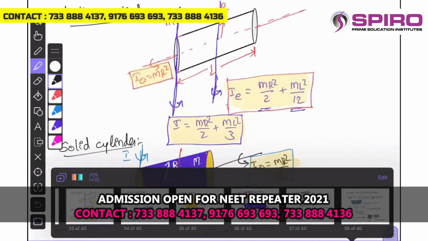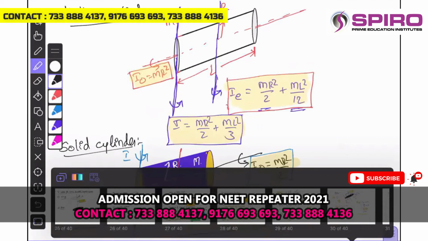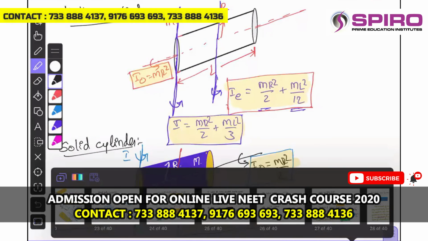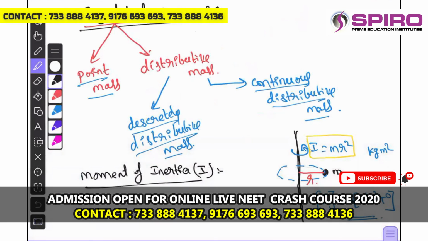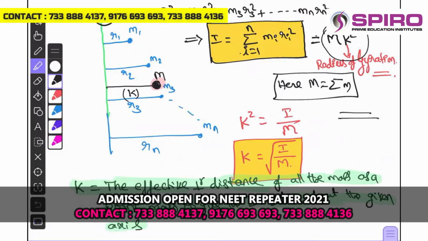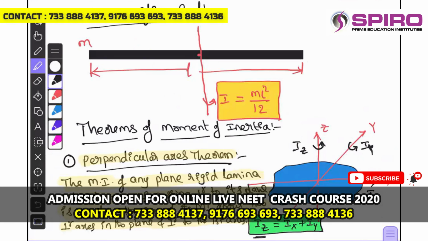Let us recap the points we have seen so far. Regarding the moment of inertia onwards: rigid body dynamics, point mass, distributive mass, which is discretely distributed mass and continuously distributed mass. For discretely distributed mass, moment of inertia calculation and radius of gyration; ring, disc, hollow sphere, solid sphere, thin uniform rod.